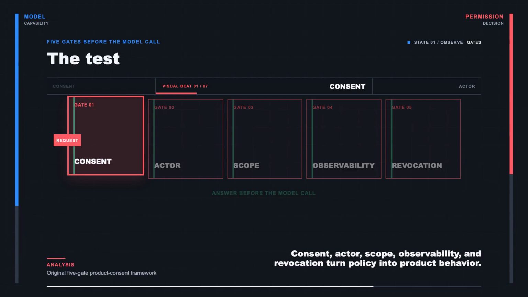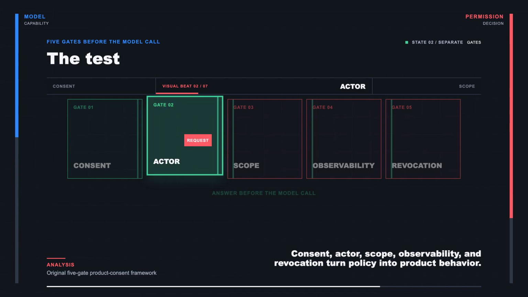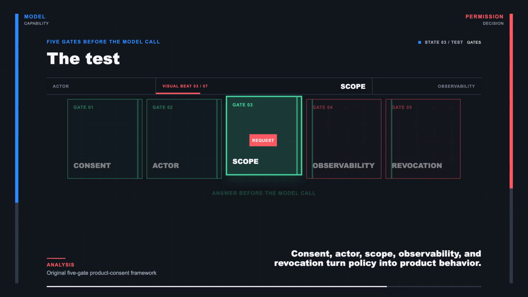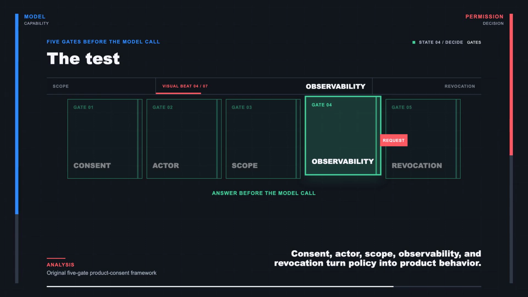Here is the reusable test. Gate 1 is the consent default. Does the feature wait for an explicit yes or work until someone says no? Gate 2 is actor scope. Who may invoke it? The account owner, approved collaborators, followers, or anyone. Gate 3 is asset and purpose scope. Which posts can be referenced and which transformations did the person agree to?